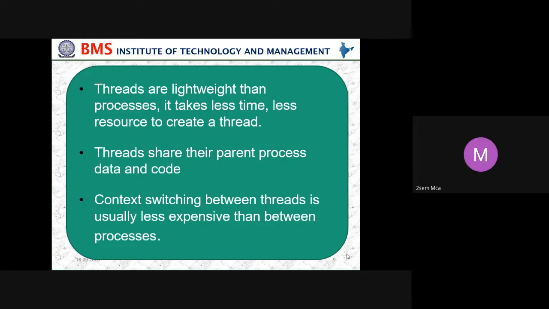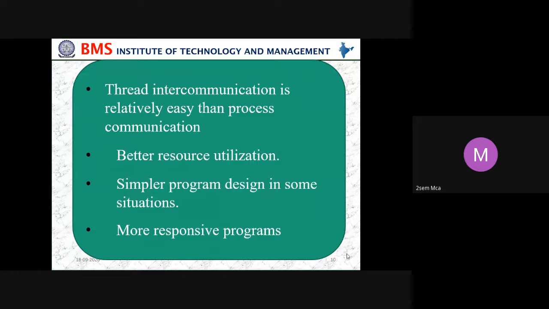Threads are lightweight compared to processes. It takes less time and fewer resources to create a thread. Threads share their parent process's data and code. Context switching between threads is usually less expensive than between processes. Thread intercommunication is relatively easier than process communication. Benefits: better resource utilization, simpler program design in some situations, and more responsive programs.